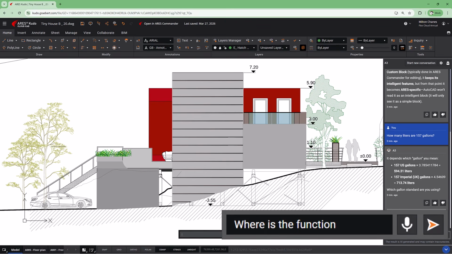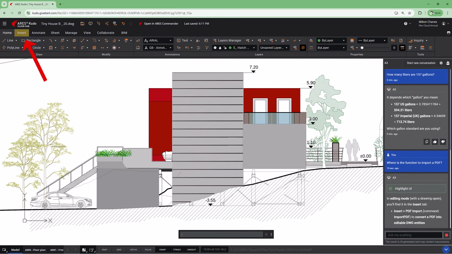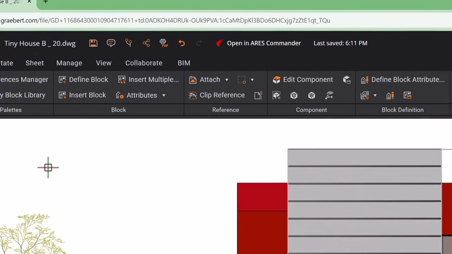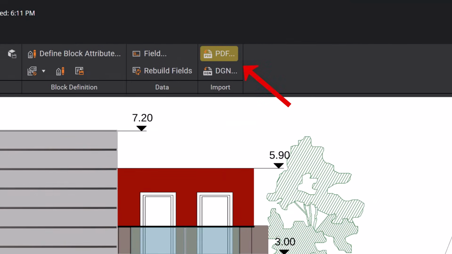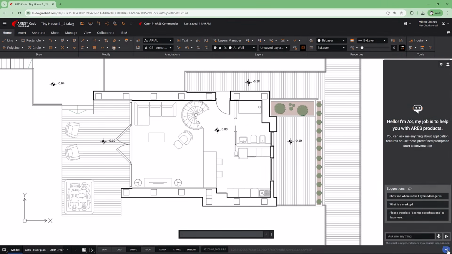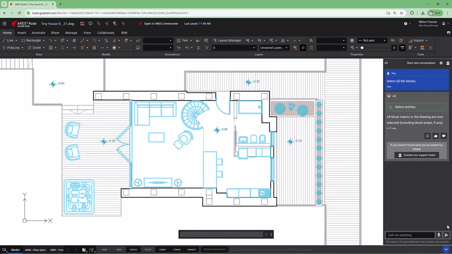You simply ask, in virtually any language. A3 will guide you to the exact location of the function you're looking for, whether in ARES Commander or ARES Kudo. And in the latter, you can now even use your voice. Just speak your request, and A3 converts it to a command. For example, select all the blocks. You focus on intent. A3 handles execution.